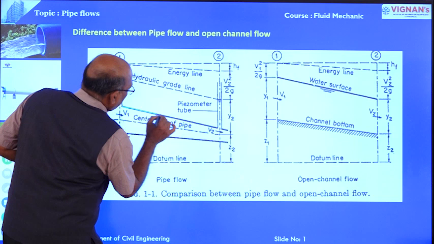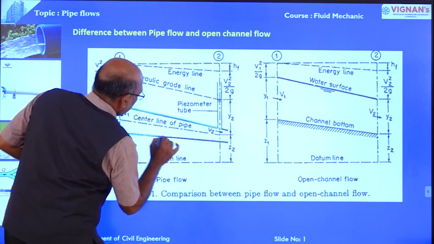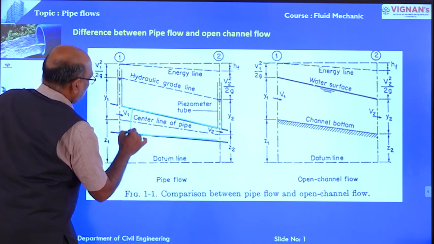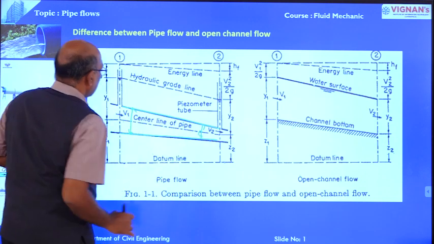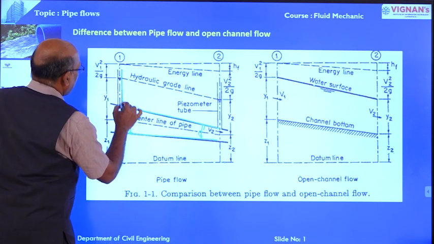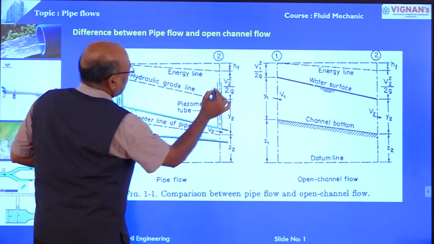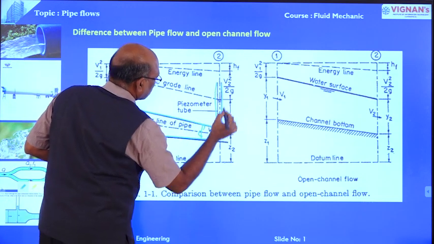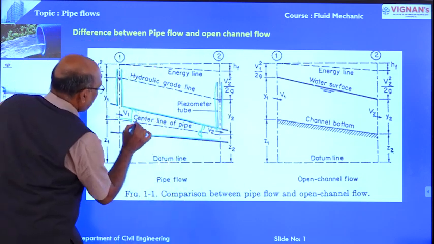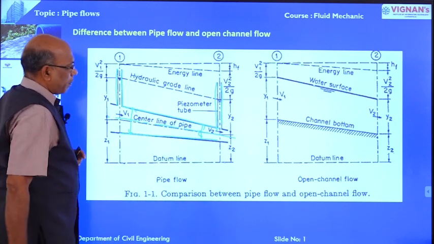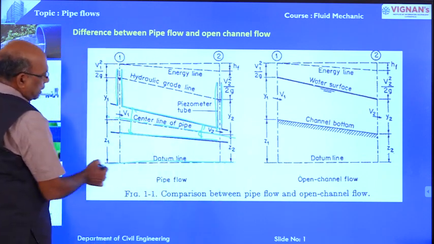This is the pipe with varying diameter. Here the diameter is different, here the diameter is different. Here I installed one piezometer like this, one piezometer here, one piezometer here. This is the center line of the pipeline, and this is the datum line.